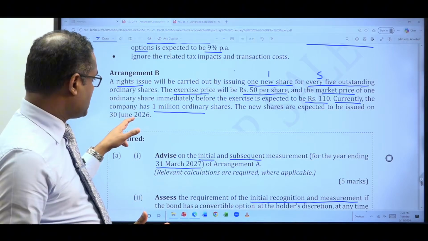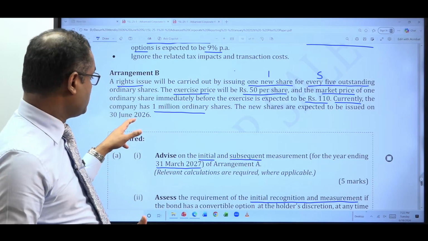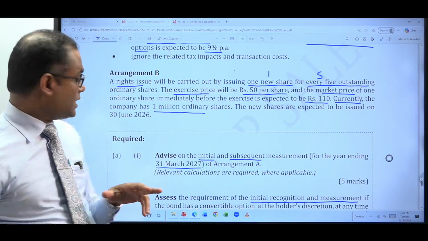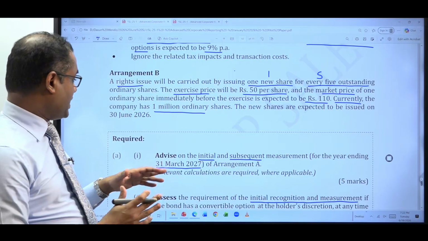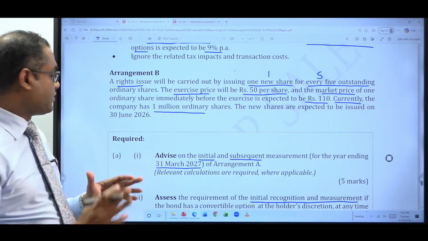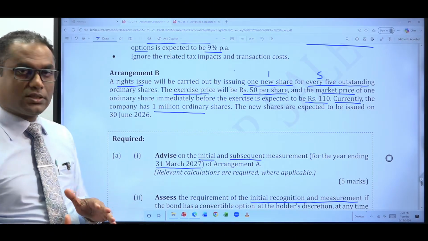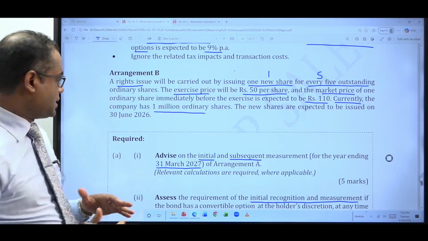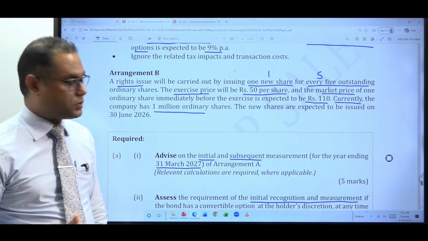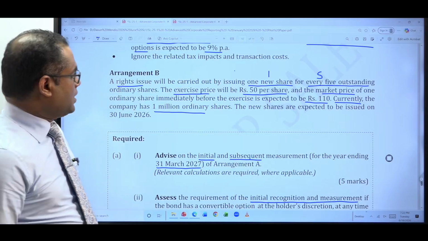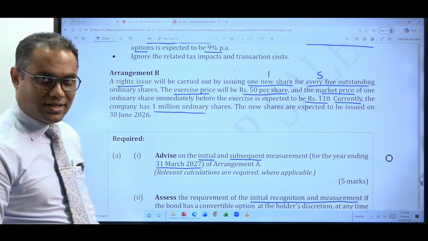So these rights issue shares would be issued on 30th June 2026. That means the financial year begins from 1st April 2026. After 3 months from the beginning of the financial year, these rights shares would be issued. Right, so what do we do? We have to do the computation.